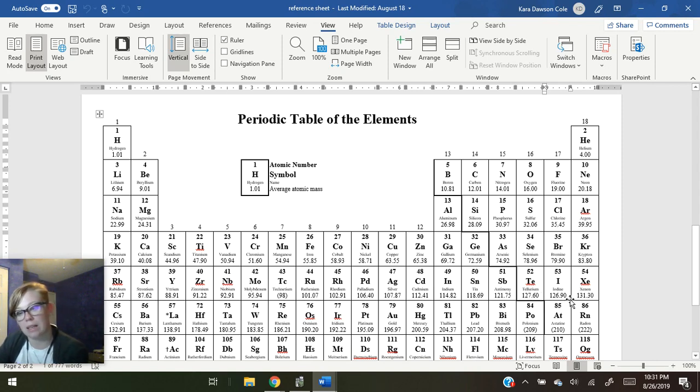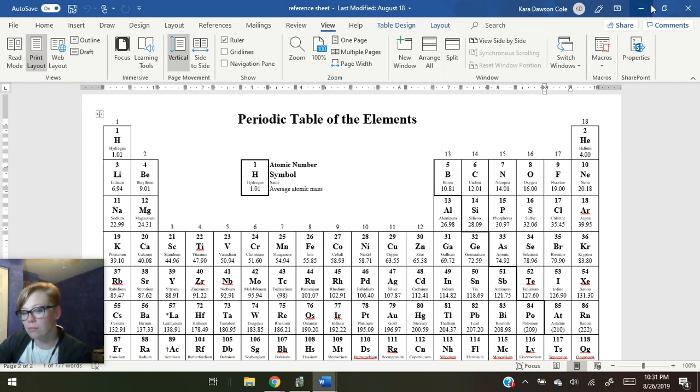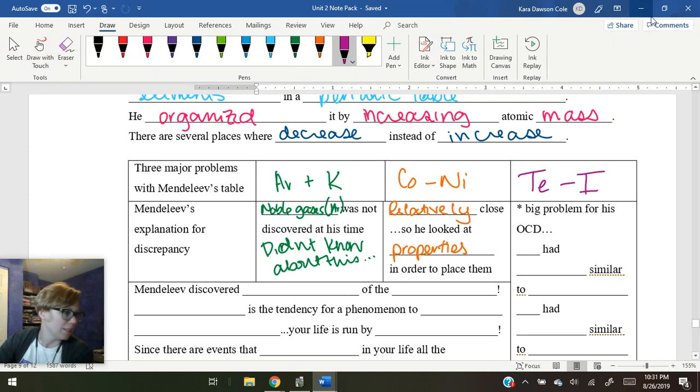127.6 and 126.9. Now, that's a pretty good size difference. If I rounded those to whole numbers, I've got 128 and 127. So this was a big problem for Mendeleev's OCD. He couldn't understand why tellurium had such a higher mass than iodine, and it bothered him a lot.